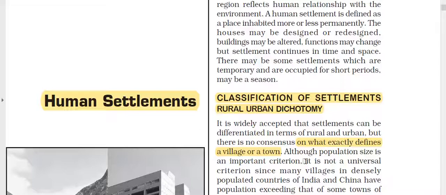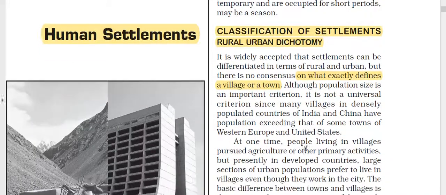So what is the definition which generally comes forward, and is accepted by all the countries in the world?